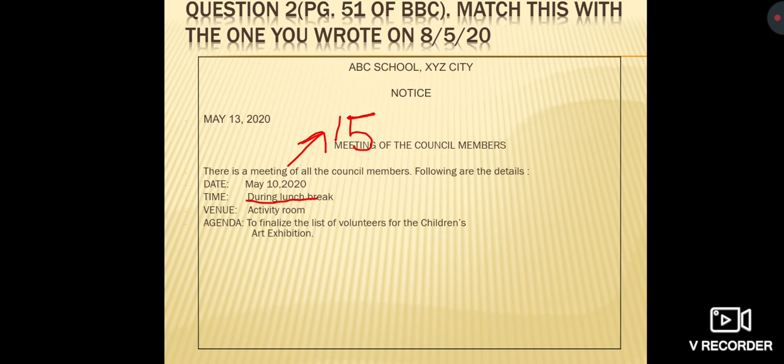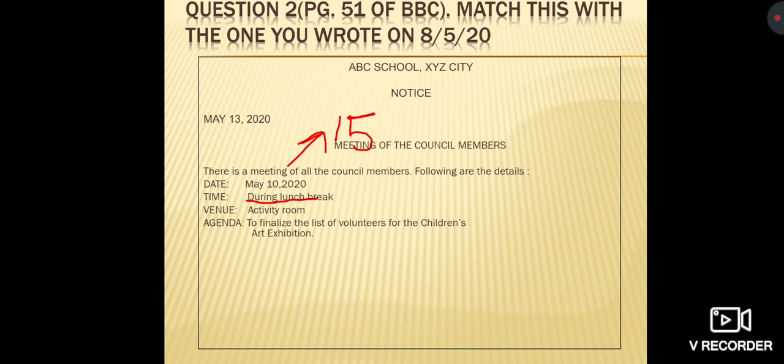We have already underlined in the question: to attend a meeting to finalize the list of volunteers. Further, you need to add for the children's art exhibition. Simply writing to finalize the list of volunteers is incomplete information. You have to add for the children's art exhibition.